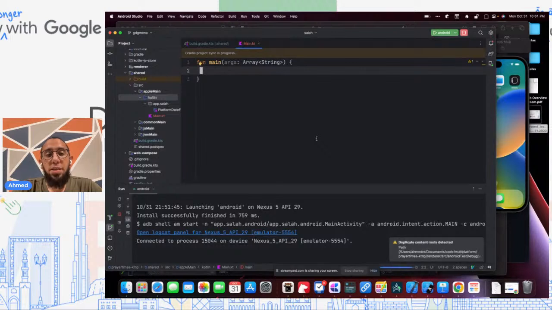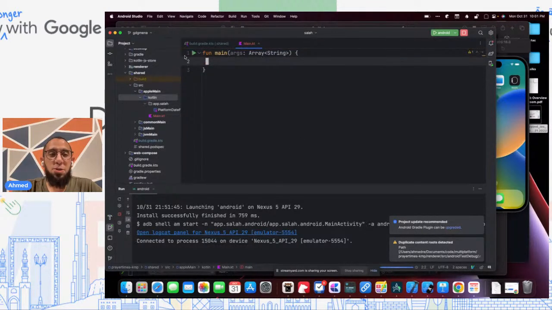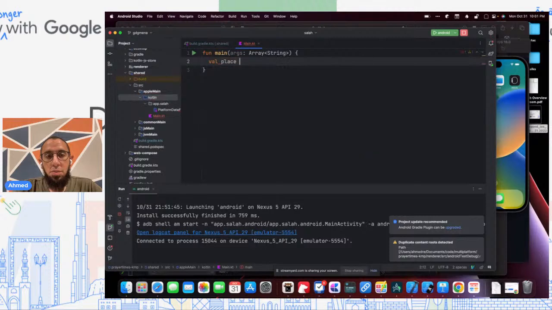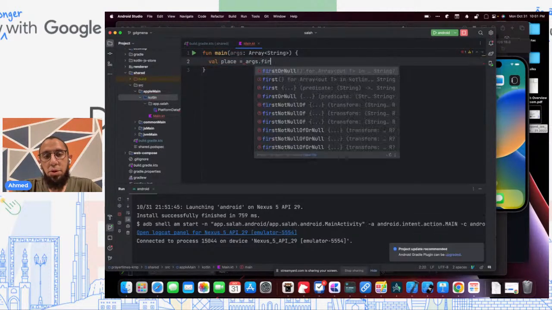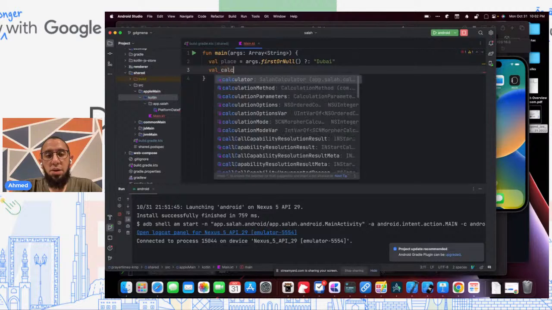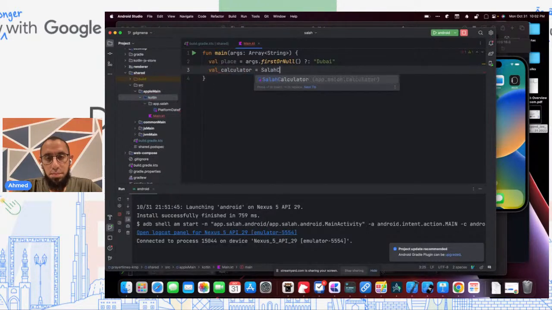And I can just go ahead and write an app here. You notice it detected that this is runnable. It's giving me the green run button here. So what do we want to do? Let's write a command line app for this. So the place will use the first parameter of the arguments, and if one doesn't exist, we'll default to Dubai. And then we'll have our calculator, same as we've done before.